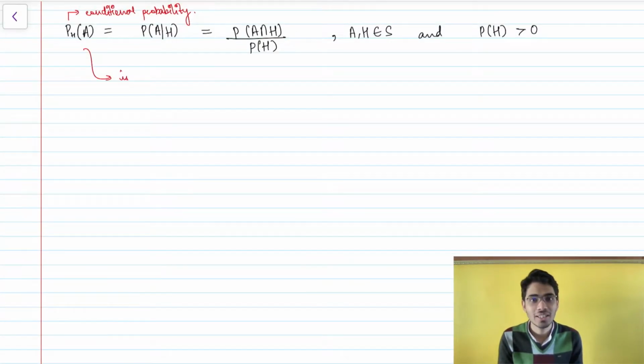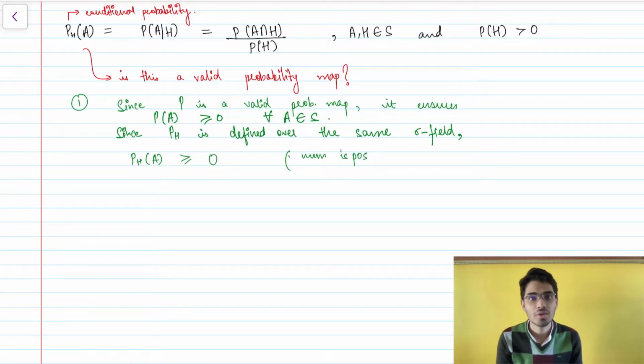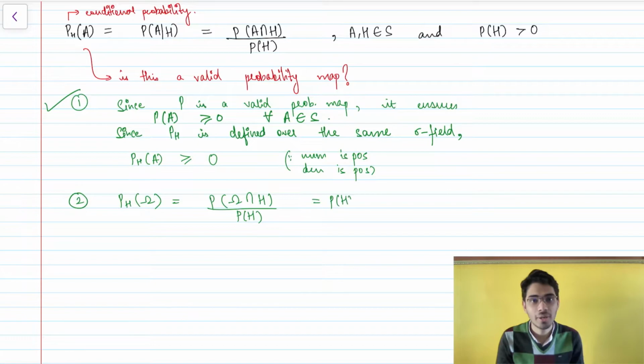But why are we calling this a probability itself? Shouldn't we first check those 3 axioms that we learned in the last video? So let's get into it. First, since P is a valid probability mapping, we can conclude that P_H is also non-negative. Secondly, putting the universal set in the formula, replacing A with omega, we see that P of omega intersection H becomes P of H, and that the denominator is also P of H, so the whole thing becomes 1. So this too becomes valid.